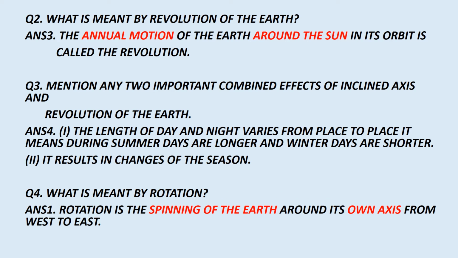What is meant by revolution of the earth? The annual motion of the earth around the sun in its orbit is called the revolution.